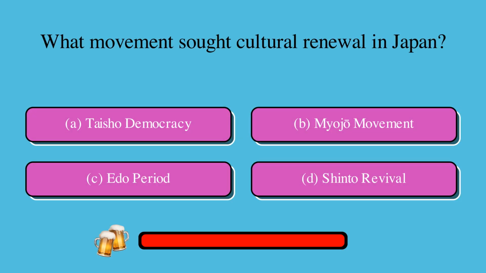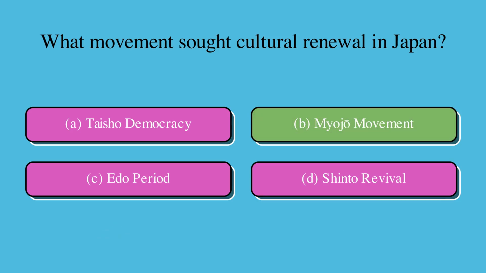What movement sought cultural renewal in Japan? Is it A. Taisho democracy, B. Myojo movement, C. Edo period, or D. Shinto revival? The correct answer is B. Myojo movement.